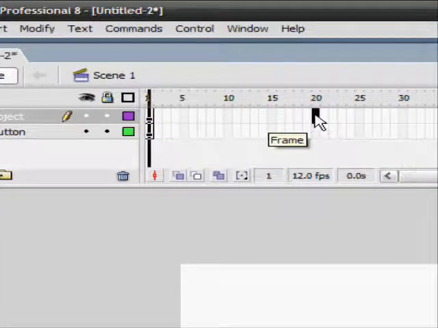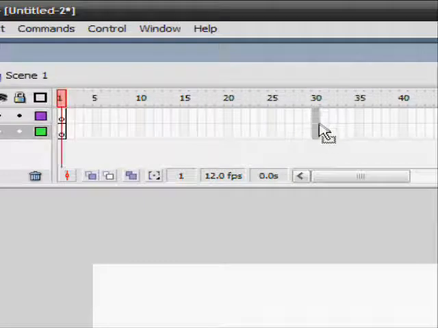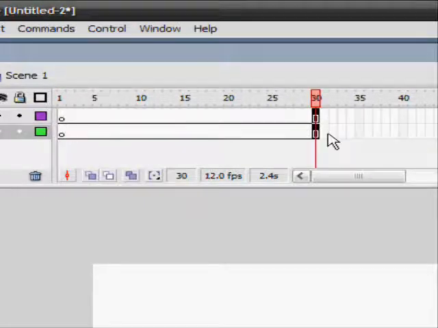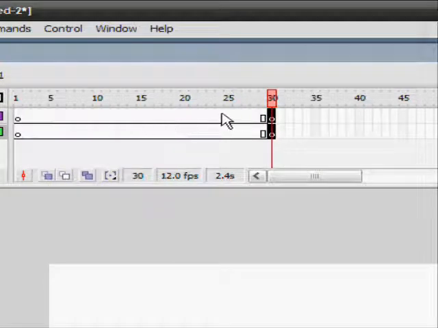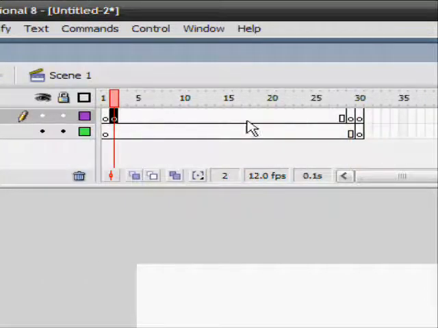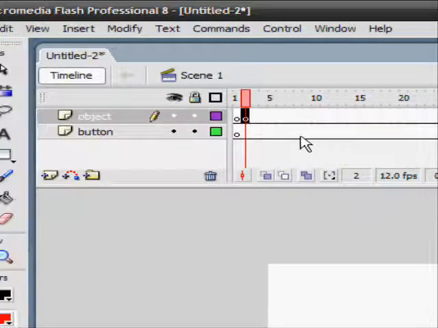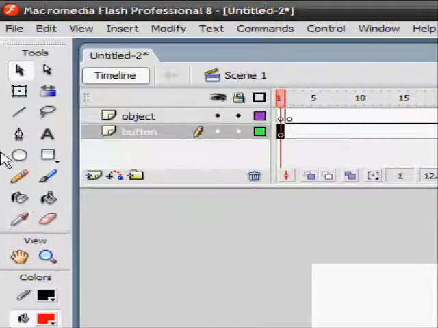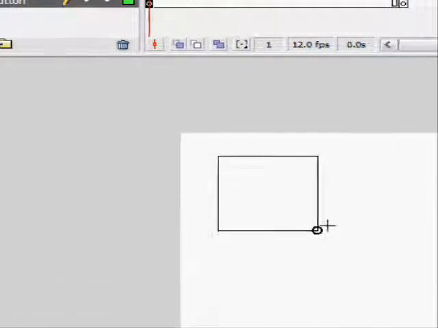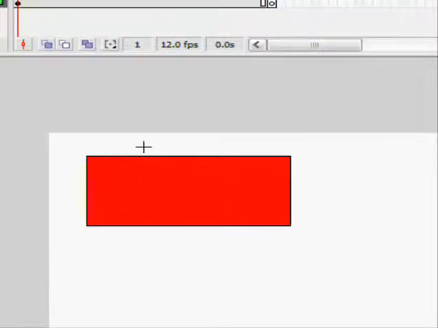Right. Go to frame 30 and select them. Press F5, then F7. Right, and now create a new blank frame at the beginning and end of object. Right, so create a square, rectangle I mean.